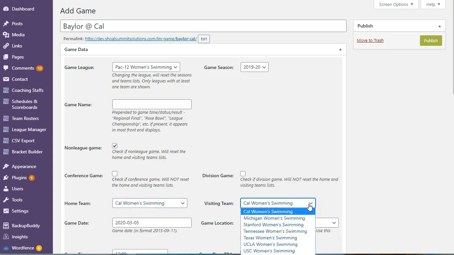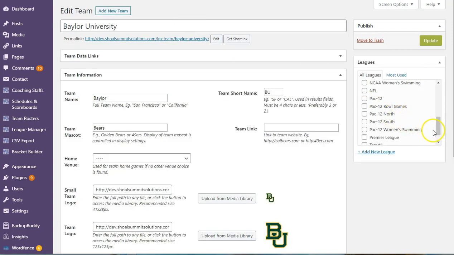This is a change that was made, I think, around 2.6, because I was showing all the teams, and it was a huge list for a number of my partners. So that's pretty good, but I still don't have Baylor there. So that's why we have to put every team in a league.